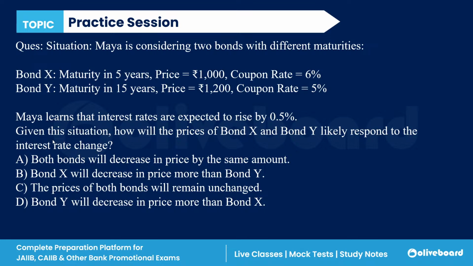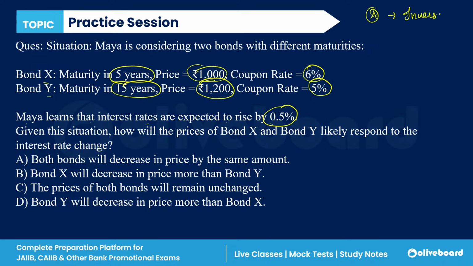Okay. Now we are seeing that we have two bonds. Bond X: maturity in 5 years, price is 1000 rupees, coupon rate is 6%. Bond Y: maturity in 15 years, price is 1200, coupon rate is 5%, right? The market interest rate is expected to rise by 0.5%. From bond theorem A, we know that there is an inverse relationship between the bond price and the market interest rate.